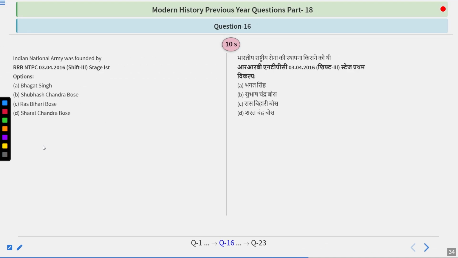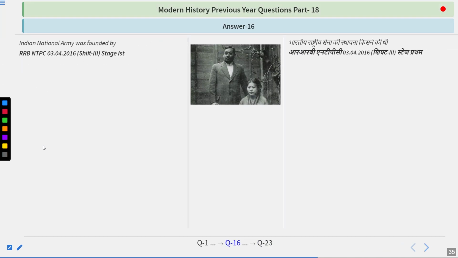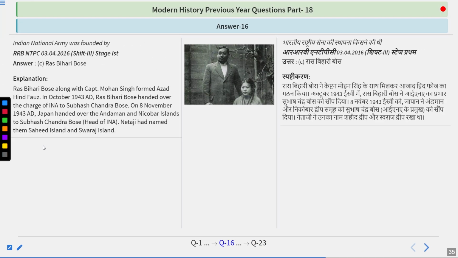The Indian National Army was founded by Bhagat Singh, Subhash Chandra Bose, Ras Bihari Bose, or Sarat Chandra Bose? Think about it. A very simple question because we have discussed it a lot of times and now this question should not trouble you. A simple one because the answer is Ras Bihari Bose.